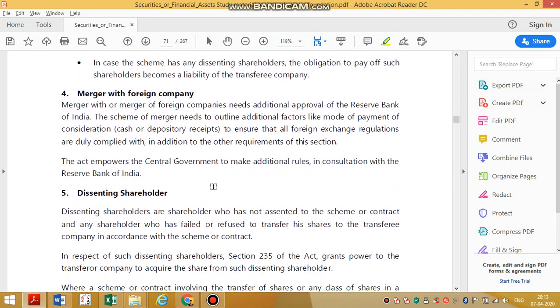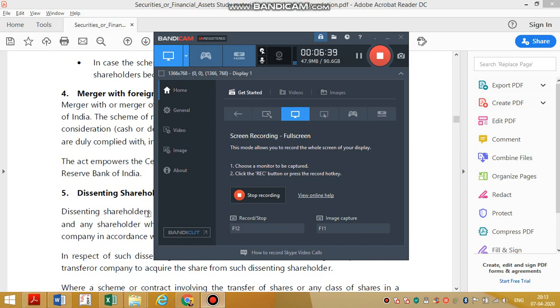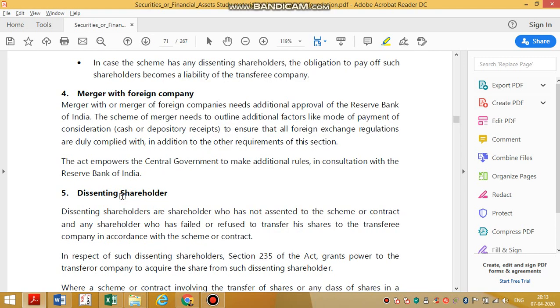Indian companies can also merge with foreign companies. So it is not just two Indian companies that can be merged. An Indian company can also merge with a foreign company, and vice versa can also be done. The only thing to keep in mind is RBI permission, FEMA permission, etc. That's all.